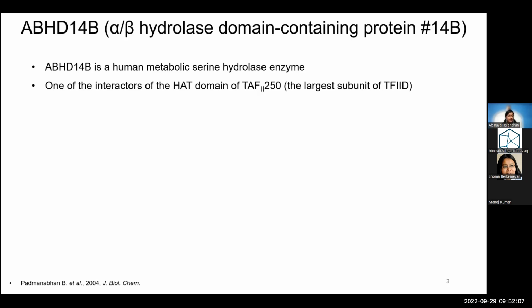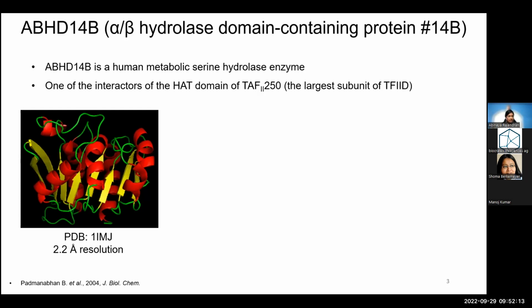And the authors were a group of crystallographers. So they solved the structure of this enzyme, and from the structure, it was evident that this enzyme has a canonical alpha beta hydrolase fold and the conserved catalytic triad that a serine hydrolase has. This triad is composed of a serine, histidine, and an aspartate. These structural features suggested that this enzyme is a serine hydrolase enzyme.